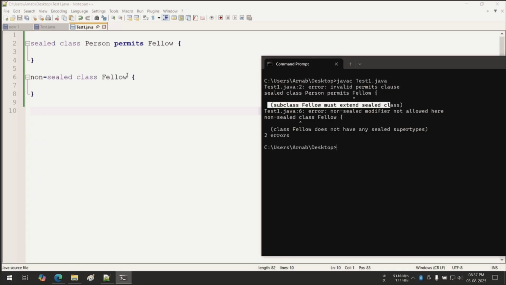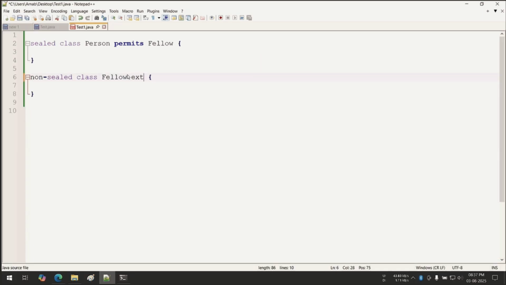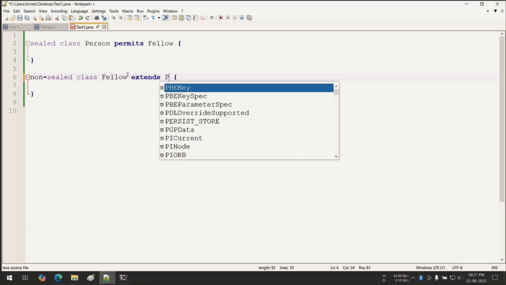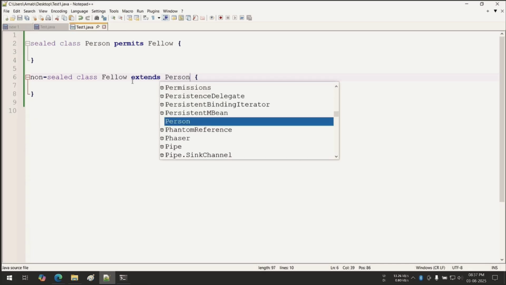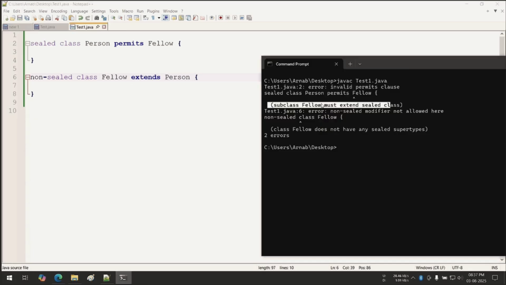That means now you have to extend. You have the permission, so better to extend. Okay, extends Person. Can you see this error message? Beautiful error message, na? Non-sealed modifier not allowed here. What is the problem? Class Fellow does not have any sealed super types. That means subclass Fellow must extend the sealed class. Beautiful error message.